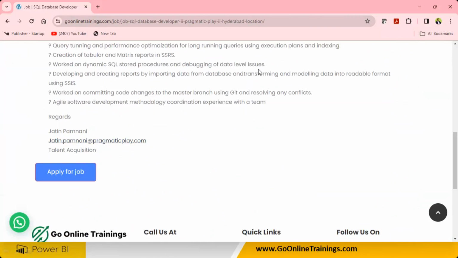I have 10 years of experience in the banking domain, right? 10 years of experience in the banking domain, first line. Then next line, 4 years of relevant experience in MSBI, Power BI, SSIS, and so on. That's it. That is how you need to create and upload your CV.